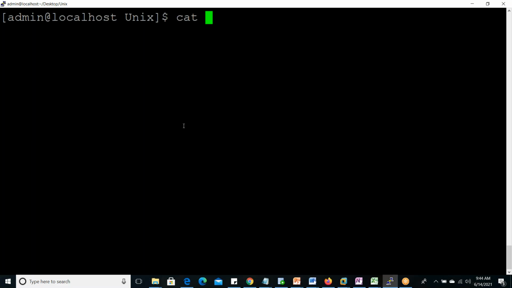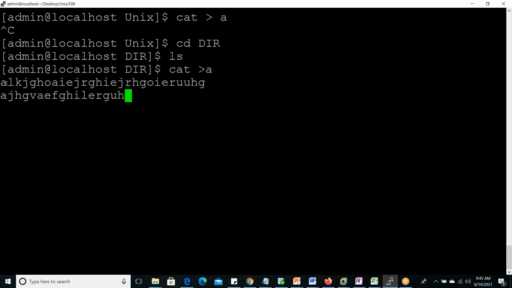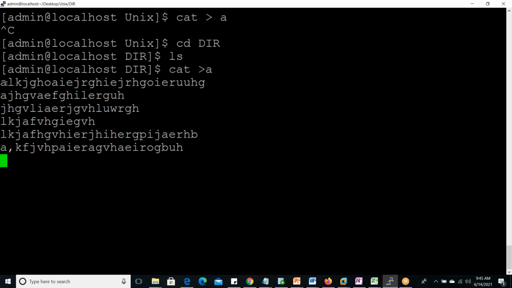Okay, now we can create one file here. Cat greater than A. How to cancel? Suppose some mistake happened, you can cancel also with Control C. Okay, now cd dir is one directory, we can work there only. ls, nothing is there. We can create here: cat greater than A. Now the cursor is here, which means it is expecting some input. We can write something. Okay, now we want to save. Control D. It is saved.